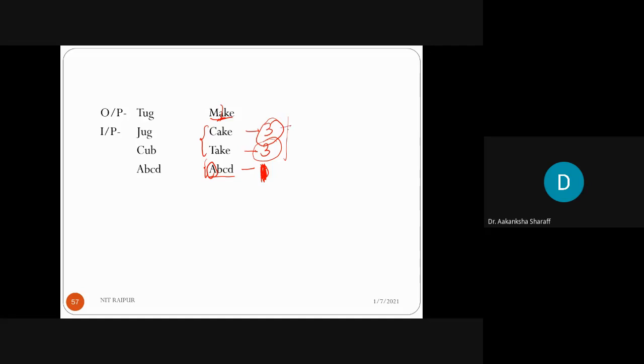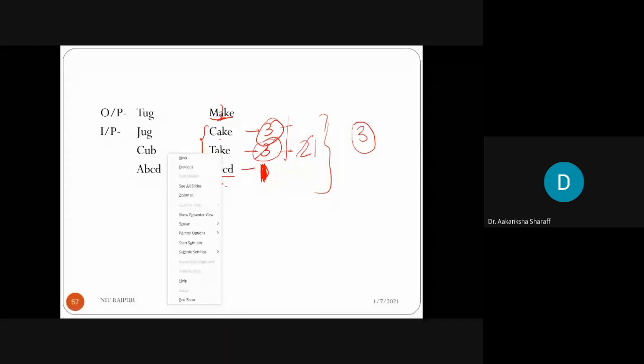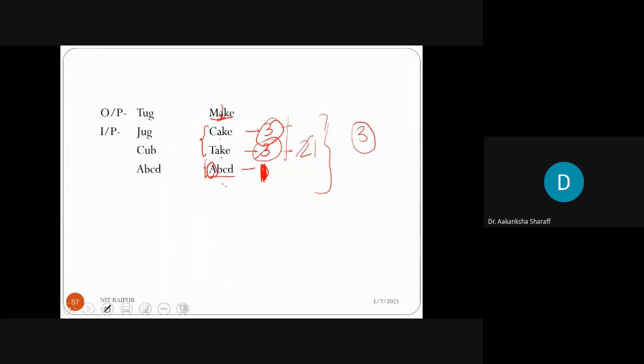But the same value should be the highest. Among these three, cake, take and ABCD, the cake and take has the highest fitness value, which is 3. Suppose if this is not 3, if it is 2, then we will choose the cake and take also. Clear? And if it is 1, then any one, either take or ABCD you can consider, so that too will be considered as the parent.